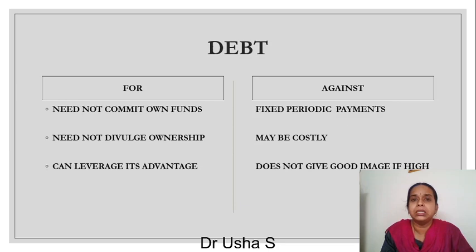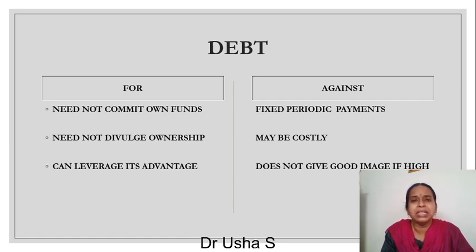issue debt, when you take a loan or you raise a debt. The advantages are you need not commit your own funds. Again, you are getting it from somebody else and you need not divulge ownership. When you issue shares, the shareholders become the owners, but those who provide loans to you do not become the owners. And you can leverage the advantage of debt. If you use debt wisely, you can leverage its advantages.